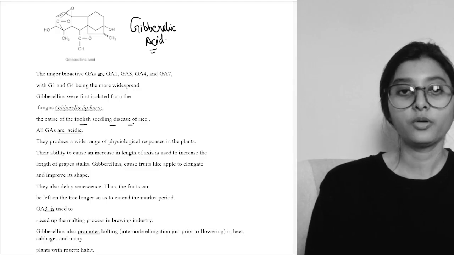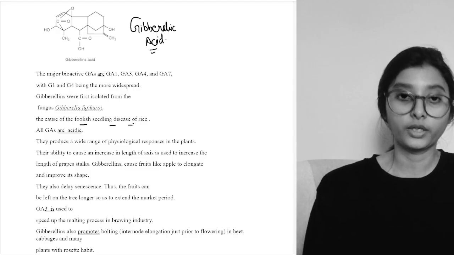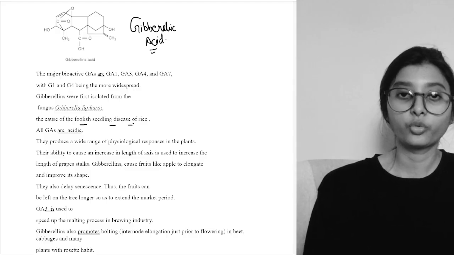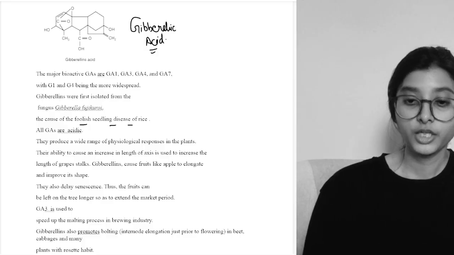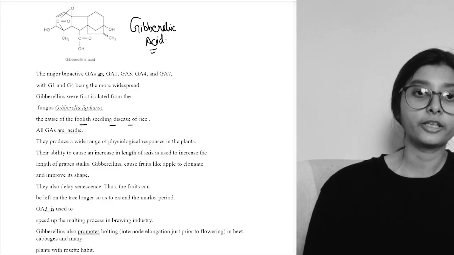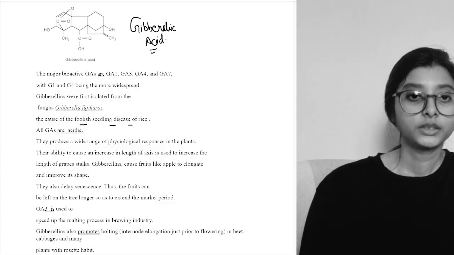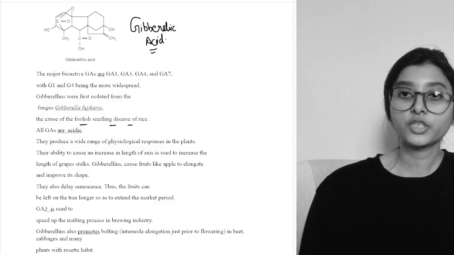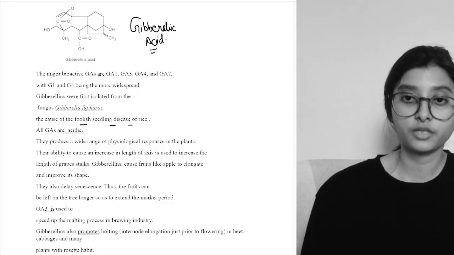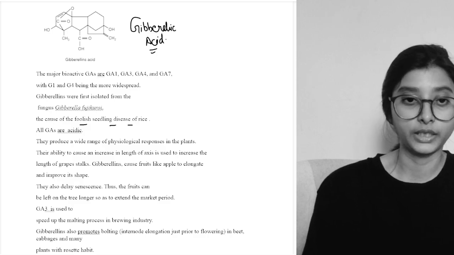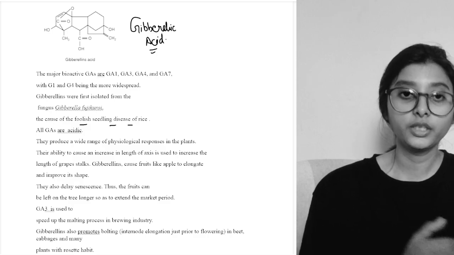Now, the major bioactive forms of gibberellic acids are what? Gibberellic acid 1, 3, 4, and 7. I'm saying bioactive, which means that they are active in the function they are performing. Here they produce a wide range of physiological responses in plants, that means the functions that they perform in a plant.